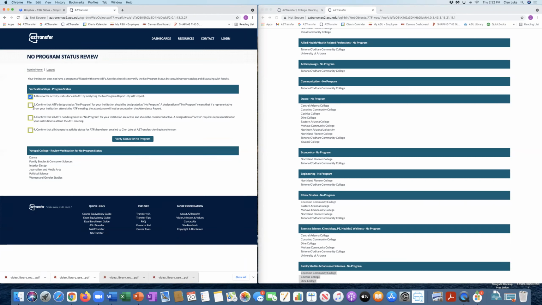So understand this check mark attests that you understand that for these particular disciplines, you will not receive credit for attending should you send a faculty member anyway. At the same time, when you do not send faculty, you will not be penalized for it.